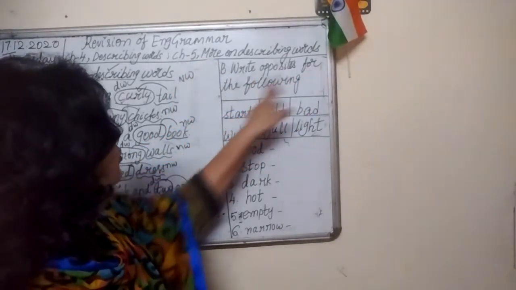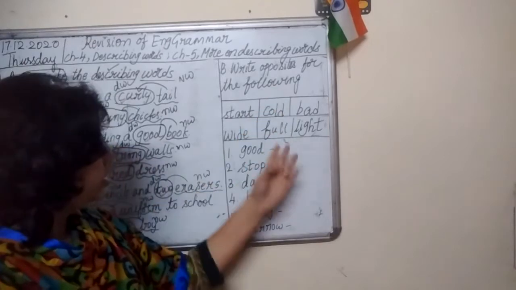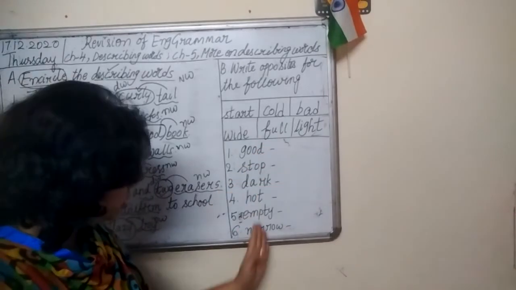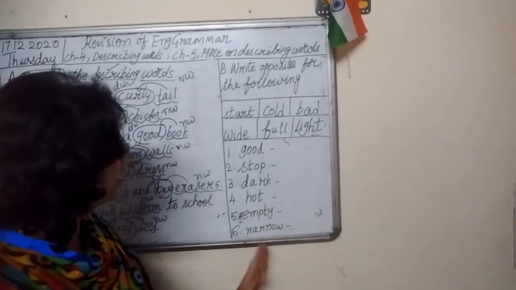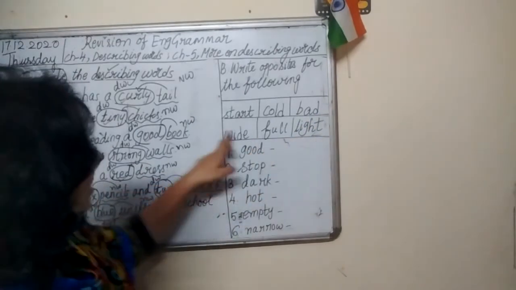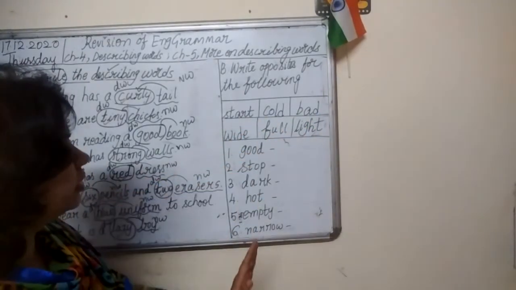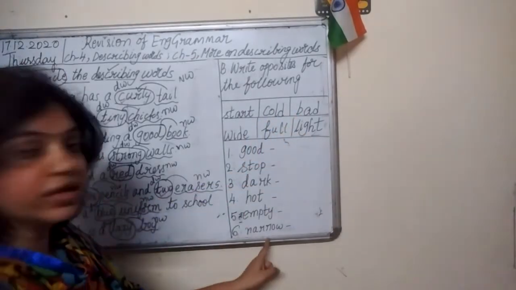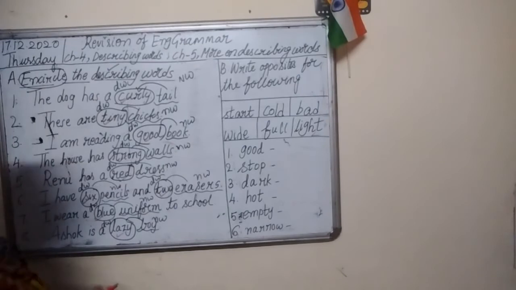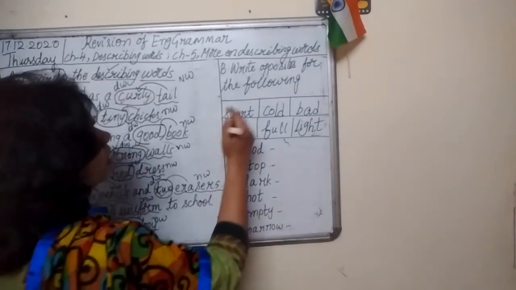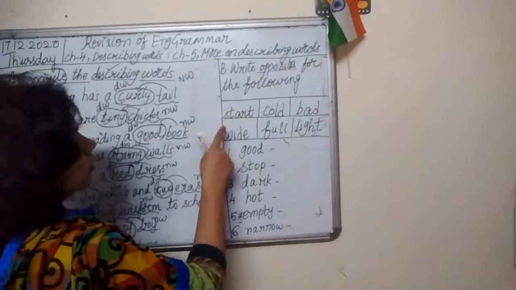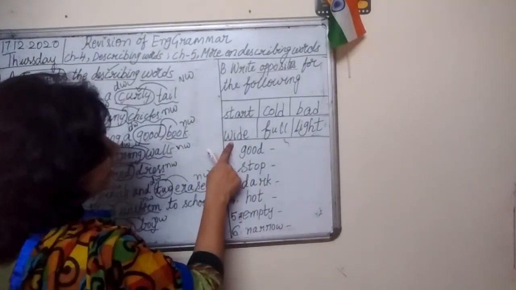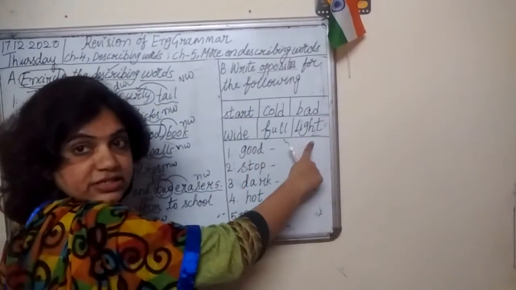Write opposites for the following. Here 6 words are there. We need to write opposites, opposite to these words. So here you have a help box. Some words are given here. So just read the words in the help box and choose the right opposite for the given words. So let's read the words. Cold, bad, wide, full, and light.